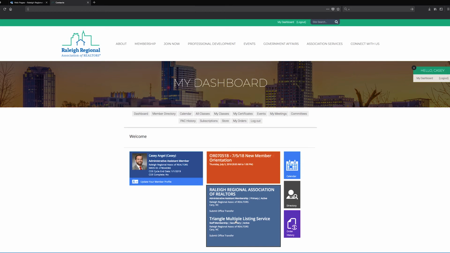So one of the things I wanted to walk everybody through today is looking for classes, being able to log in, being able to cancel those classes, and being able to set up payment options for the particular classes that may cost money in your membership. As you can see, there is another widget here for your dashboard, member directory, calendar, classes. Calendar is the one we're going to focus on right now.